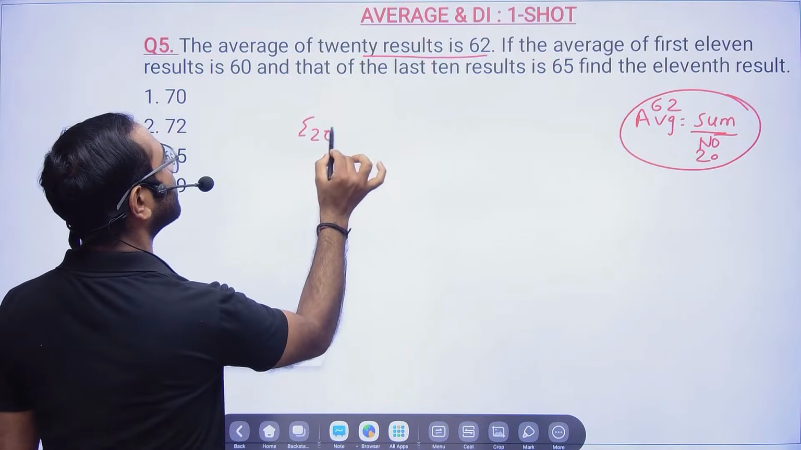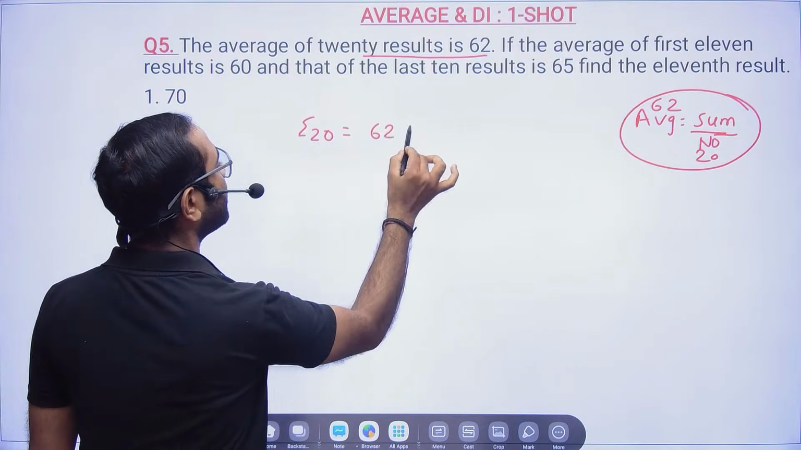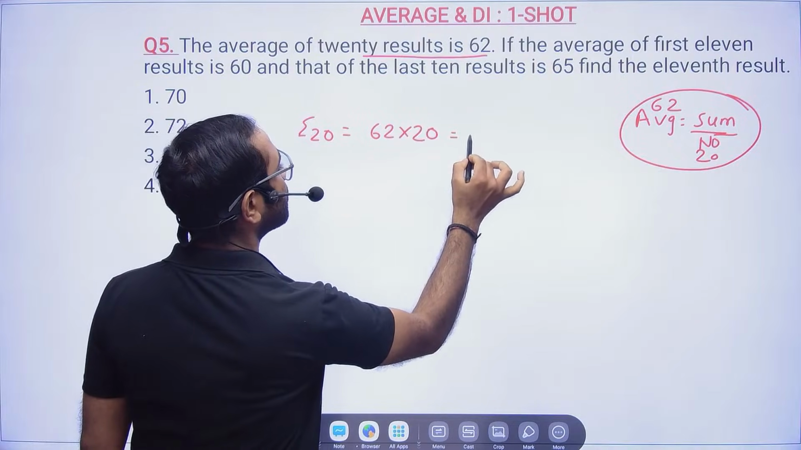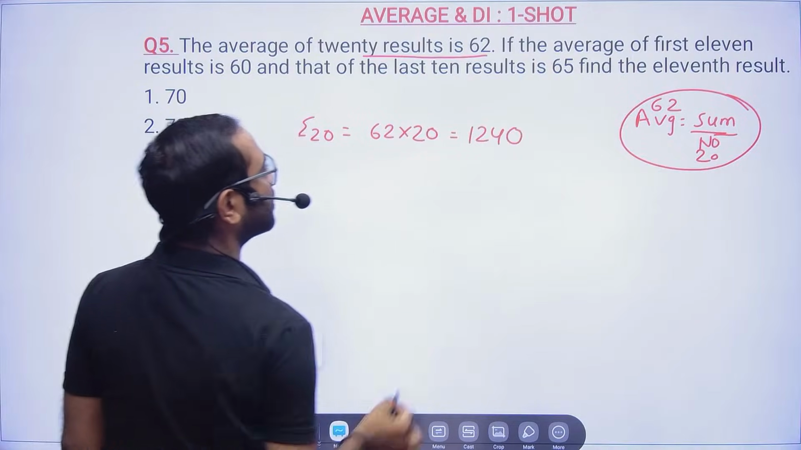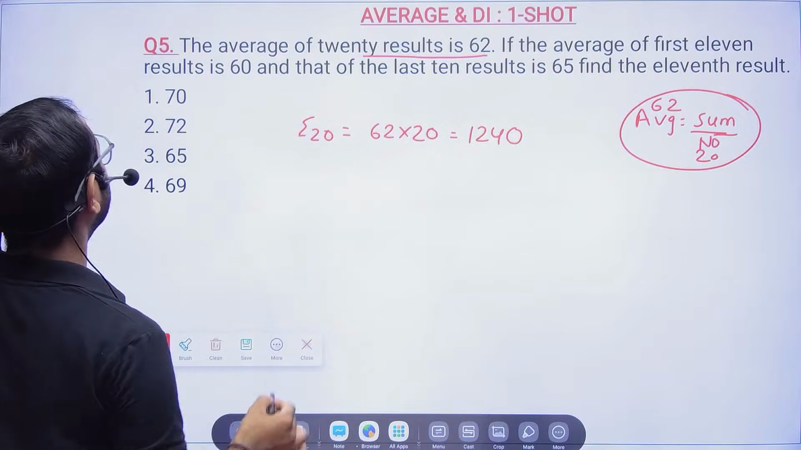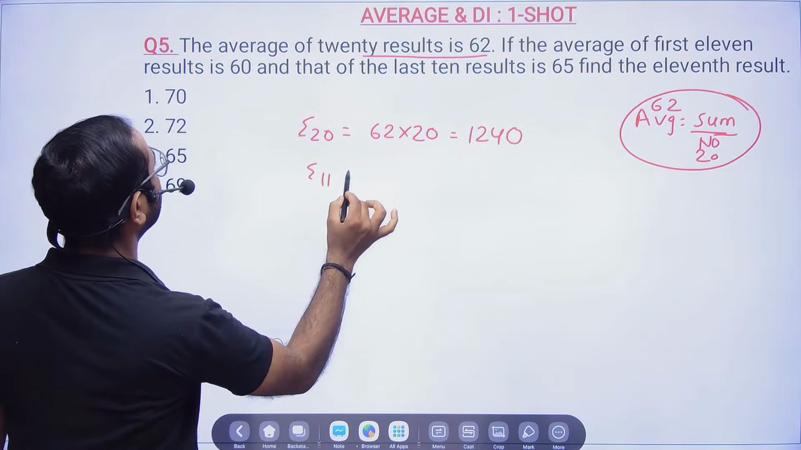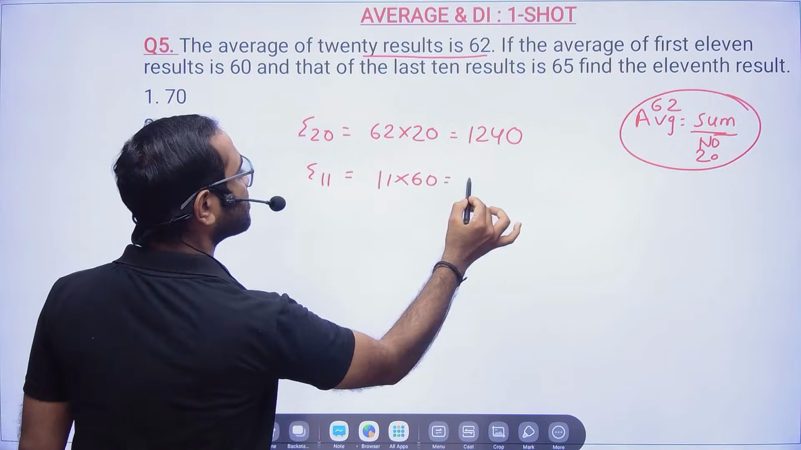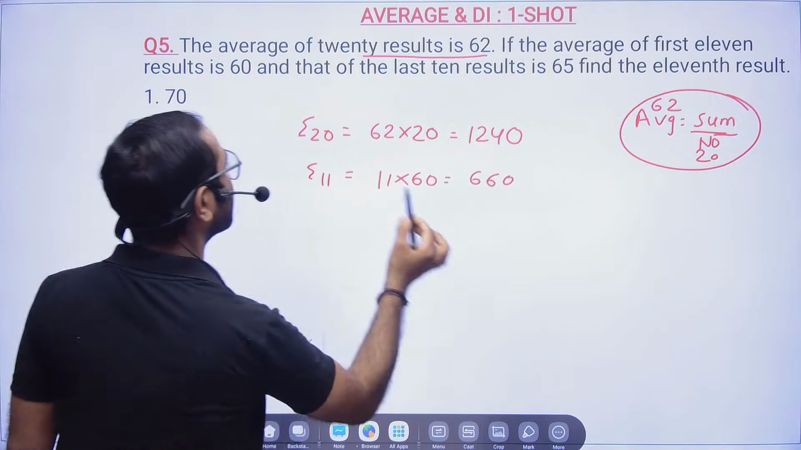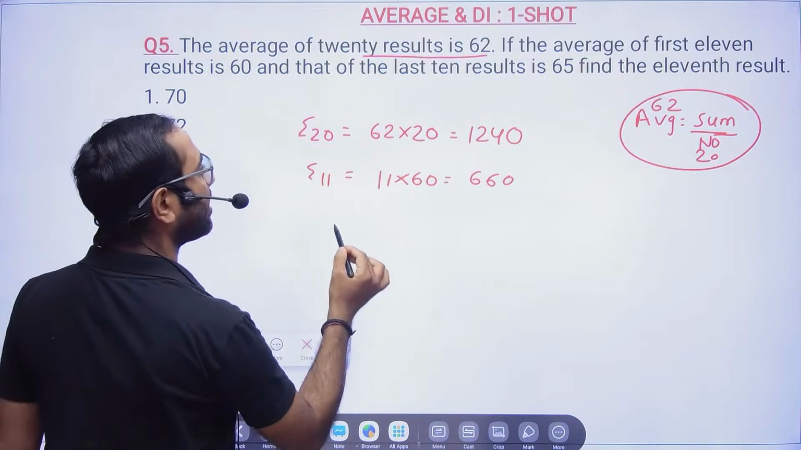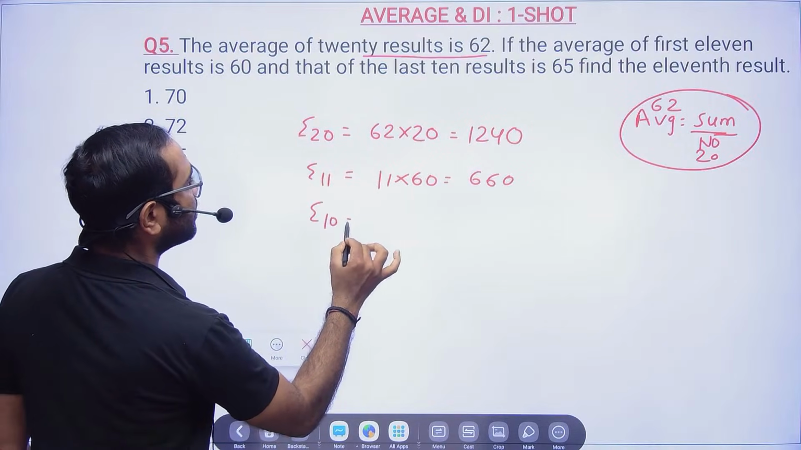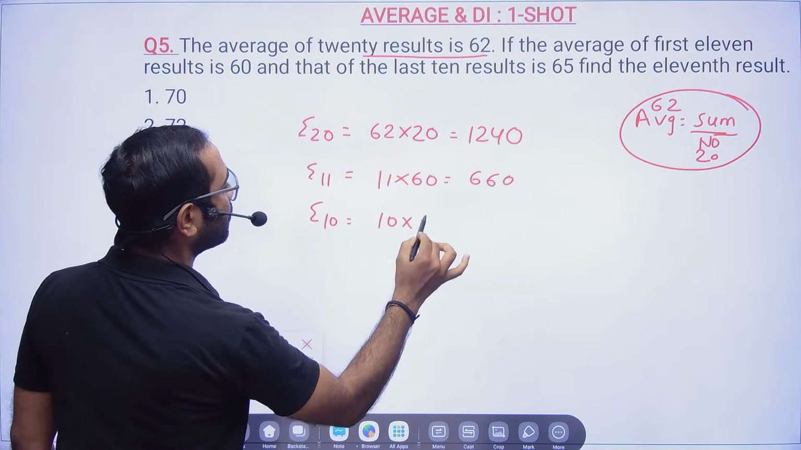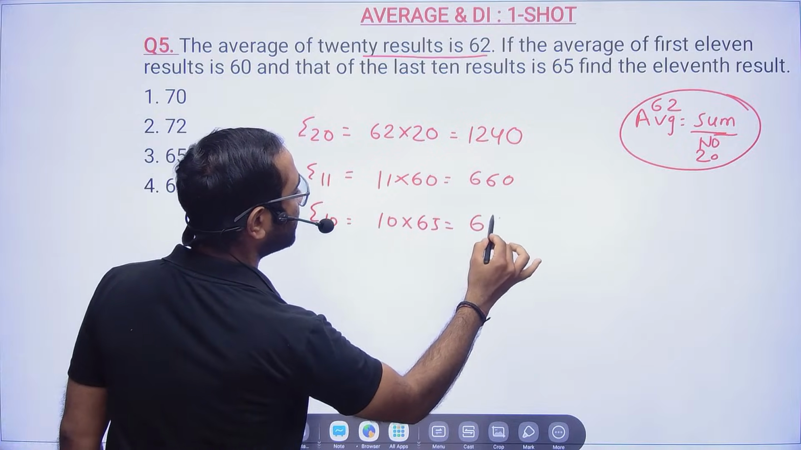Bhaiya, the sum of 20 results is nothing but 62 into 20 directly. So, sir, it is 1240. Done. If the average of the first 11 results is 60, that means the total sum will be nothing but 660, and the average of the last 10 results is 65, so it is nothing but 650.